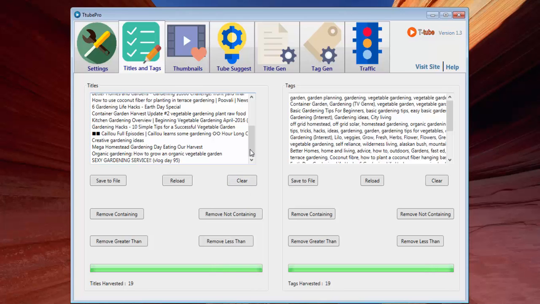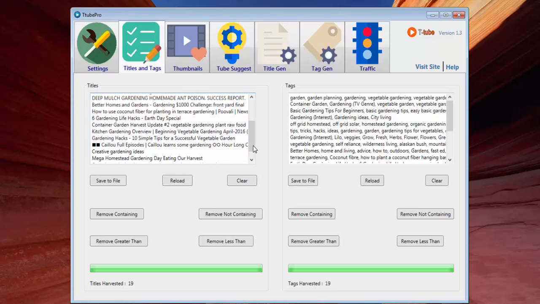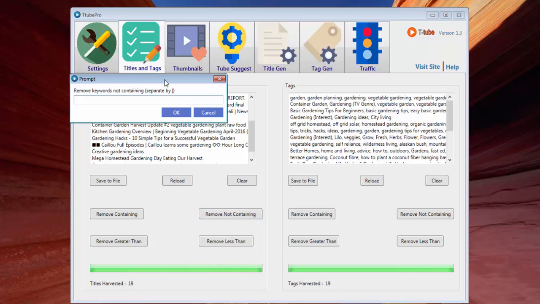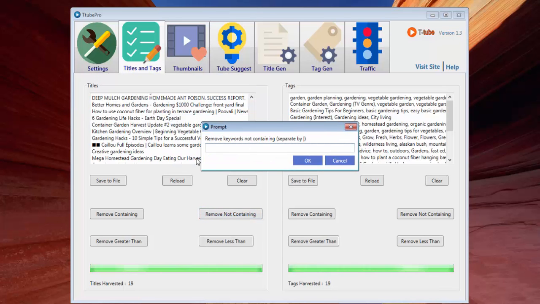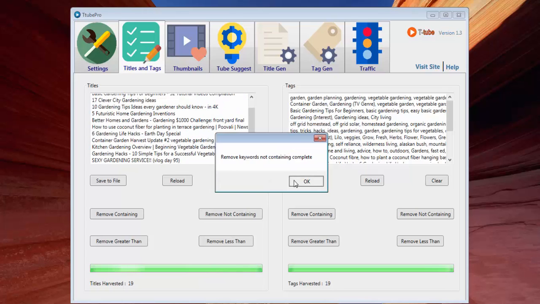So the first step is I'm going to try and see which of these titles belong to the list type category of titles. So by list type of category, I mean which of these titles use numbers like 7 ways to lose weight, or as you can see here, 6 gardening life hacks. So for that, I'm just going to click this button. I'm going to remove all of those titles which don't have numbers in them.